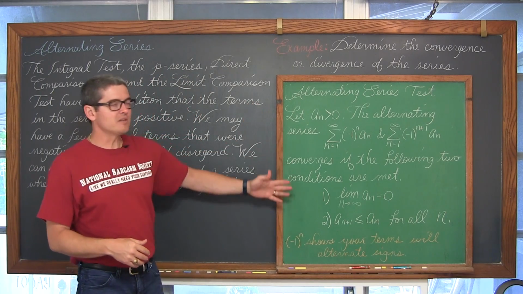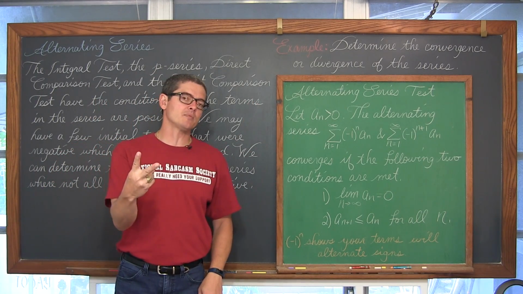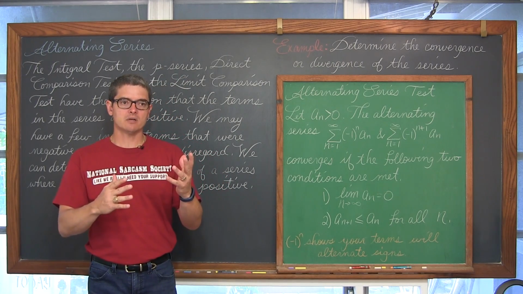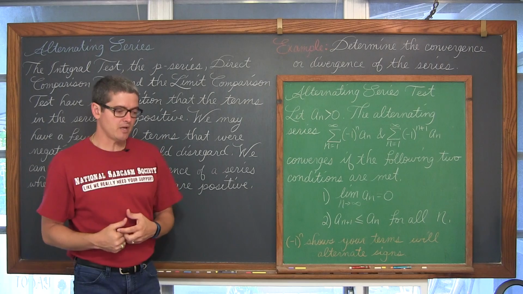So we're going to do 3 examples. We're going to do 2 examples after that of estimating the sum of an alternating series, and then talking about some kind of error from that estimation.